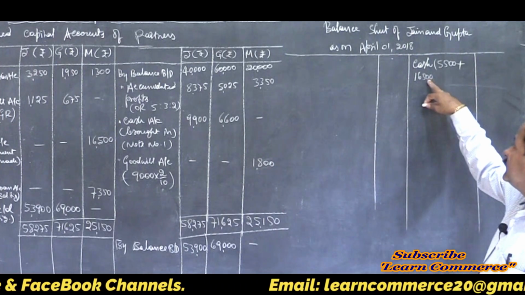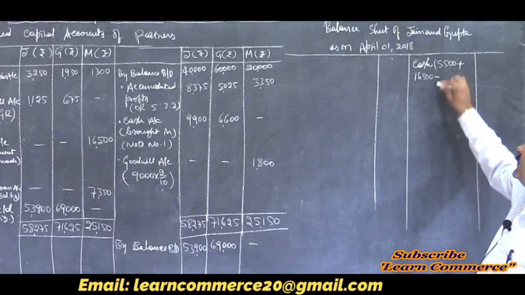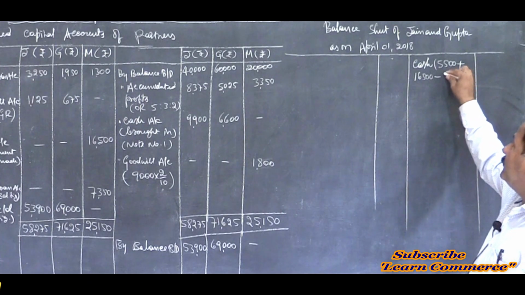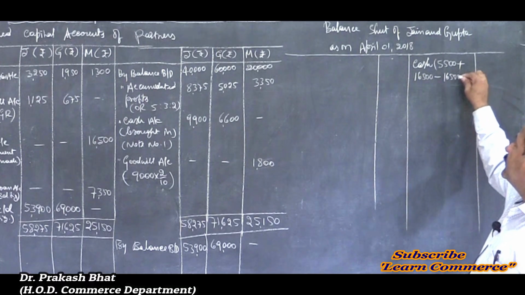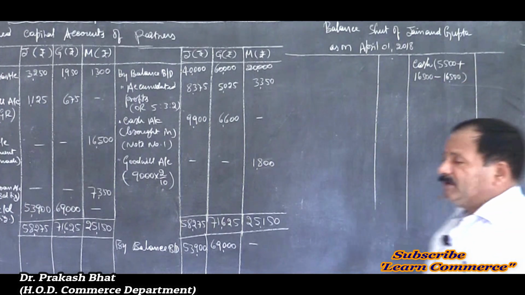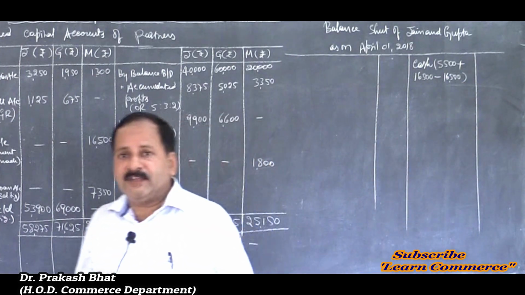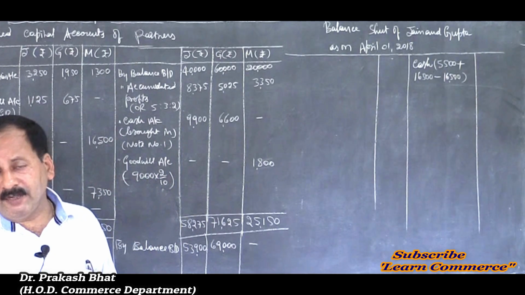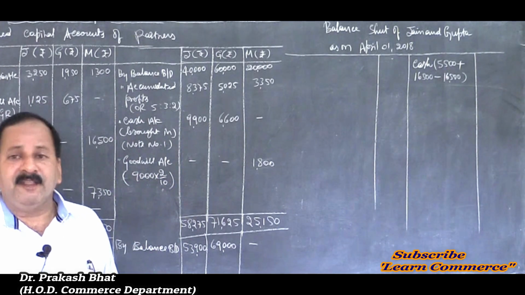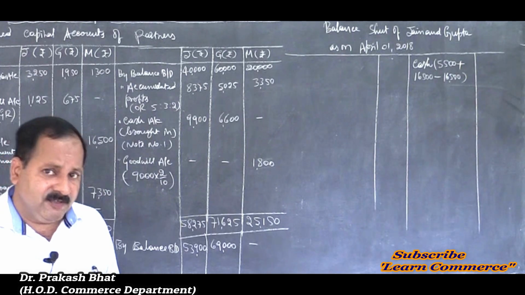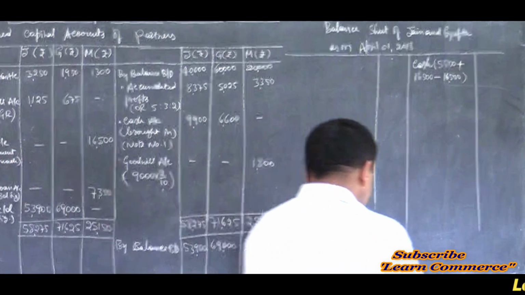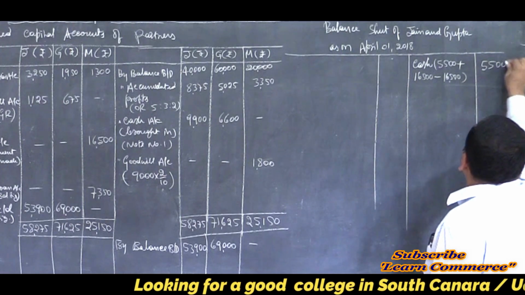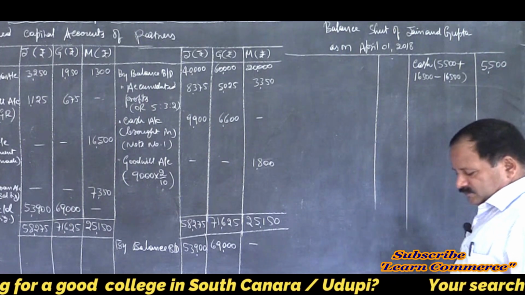Together it will be 16,500, minus the amount paid to the retiring partner, 16,500. So this is the cash movement. Opening balance of cash, then cash brought in by Jain, cash brought in by Gupta, minus cash paid to Malik, correct? So you will get the same old balance, 5,500. Write it, that's all.